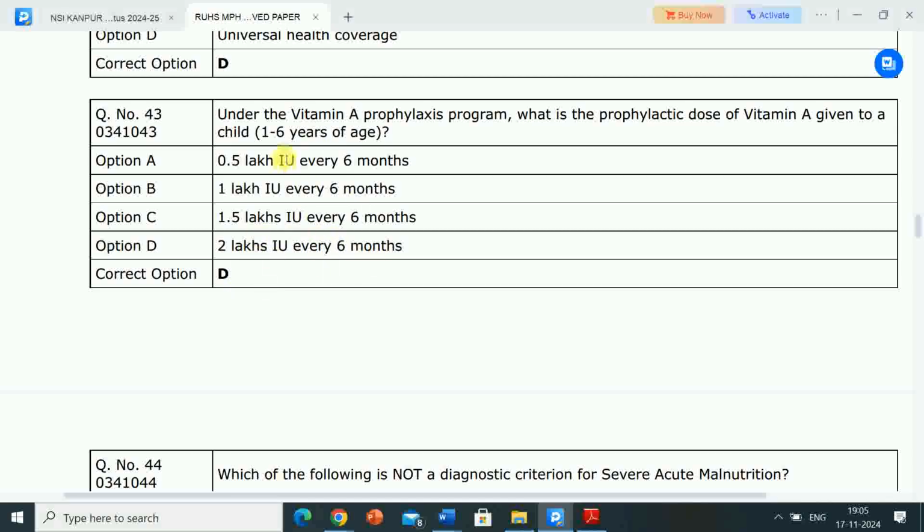So the question is, under the Vitamin A prophylaxis program, what is the prophylactic dose of vitamin A given to a child 1 to 6 years of age? Correct answer is option D, that is 2 lakh international unit every 6 months. So under the Vitamin A prophylaxis program, 2 lakh international unit every 6 months should be given as the prophylactic dose of vitamin A to a child of 1 year to 6 years of age.